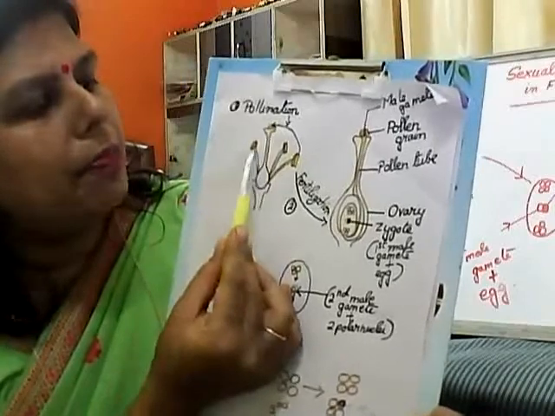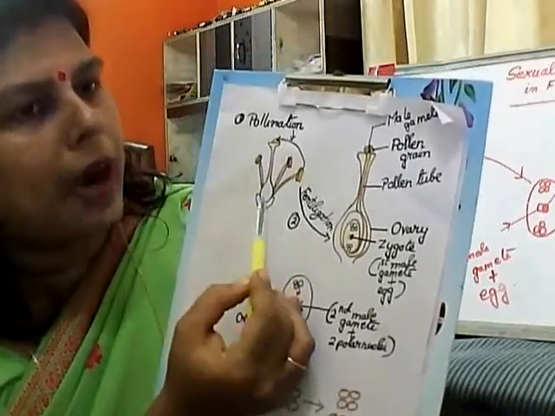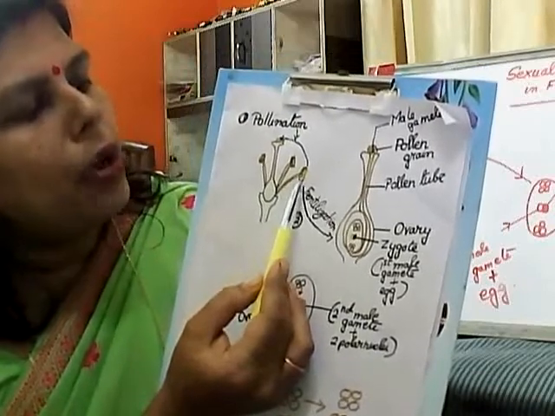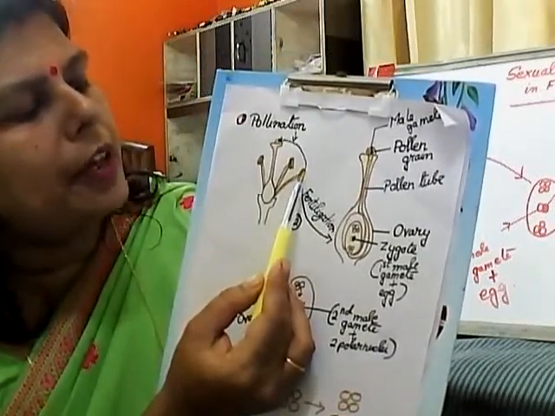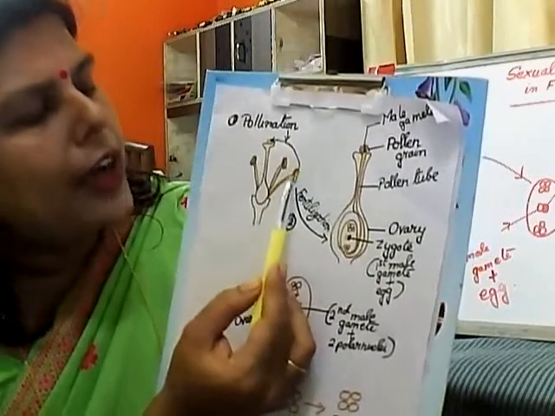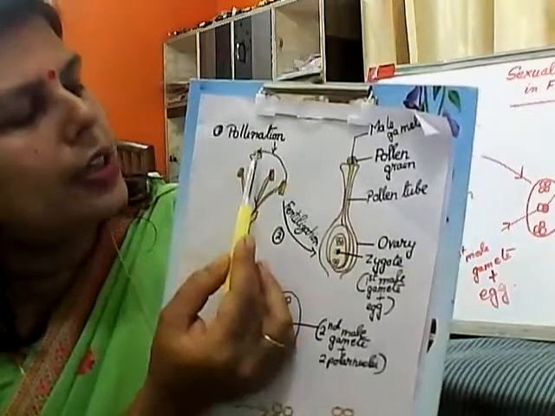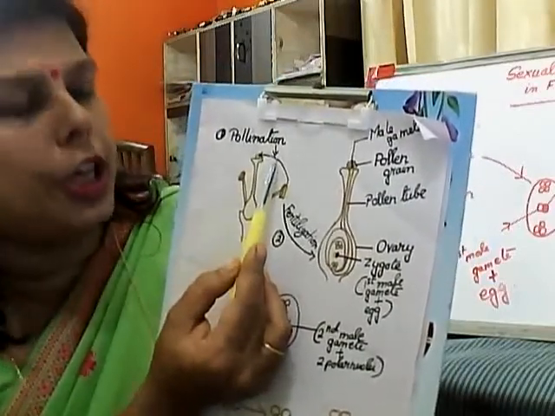This is the part of a flower having the male part and the female part. Pollen grain means the yellowish powdery substance present in the anther. When this pollen grain is transferred from the anther to the stigma, it is said to be pollination.